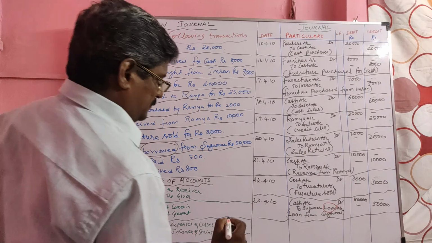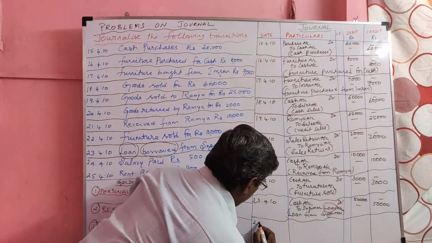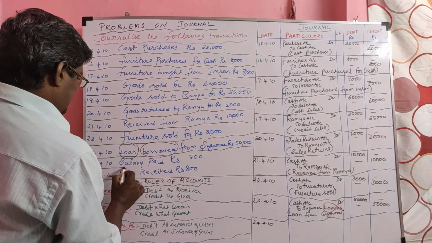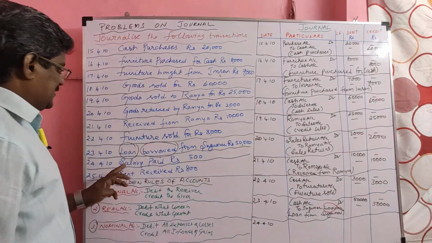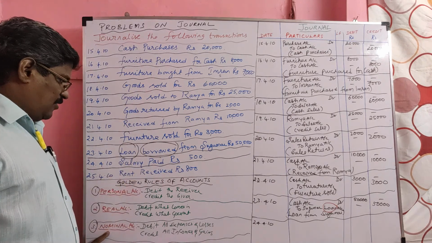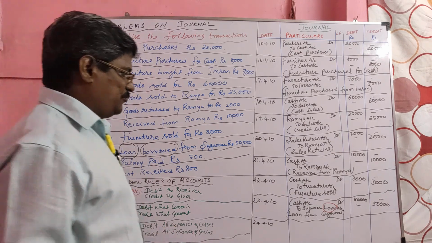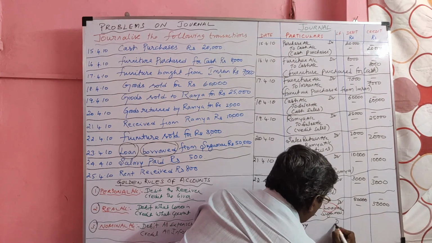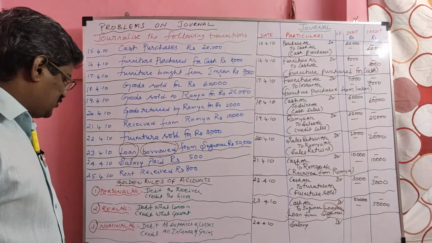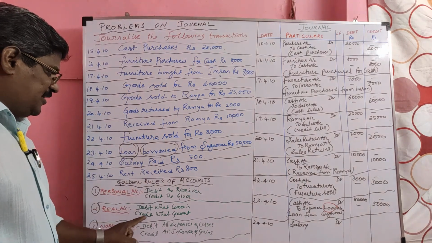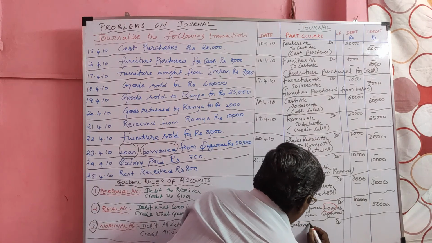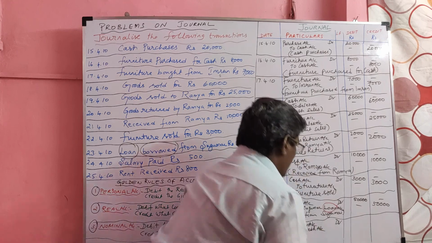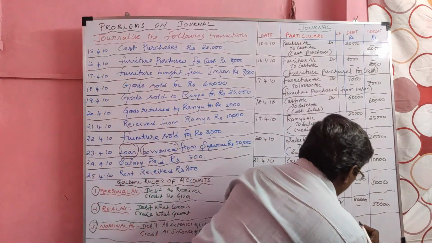Next, 24th. The transaction is salary paid. Salary is a nominal account. Salary paid is an expense. So salary should be debited. Salary account debtor. From us, what is going out? Cash. Cash is a real account. Credit what goes out. So salary account debtor to cash. The value of transaction 500.